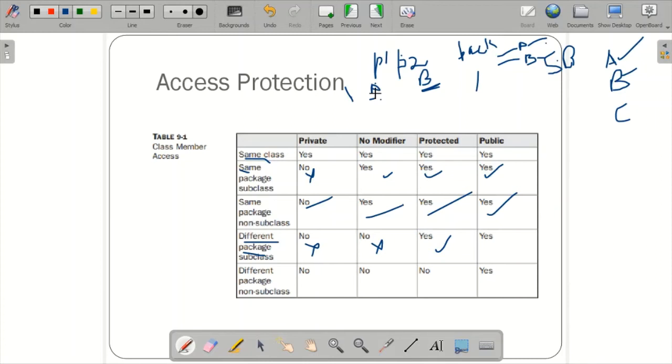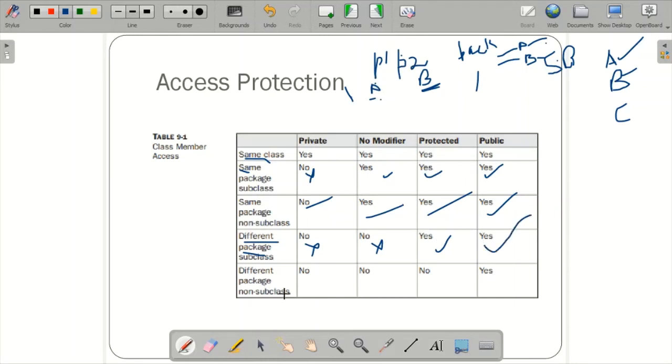If it were a non-subclass, it wouldn't. Since it is a subclass of A and you mention protected as the access specifier, it will allow you to fetch the data member even in a different package. The only condition is that it should be a subclass of the package 1 class. So that holds, and it will allow. Public works by default.